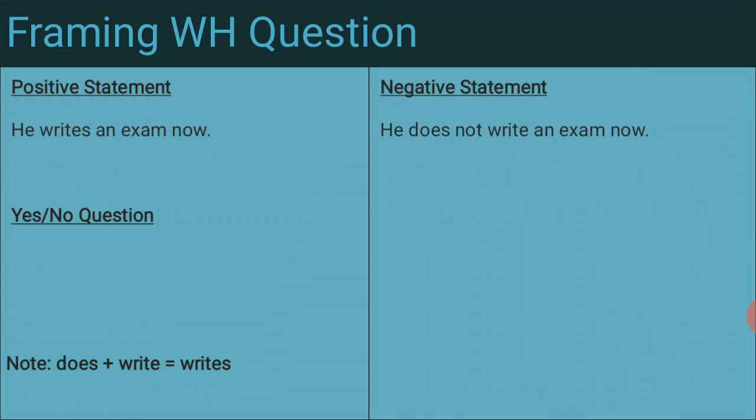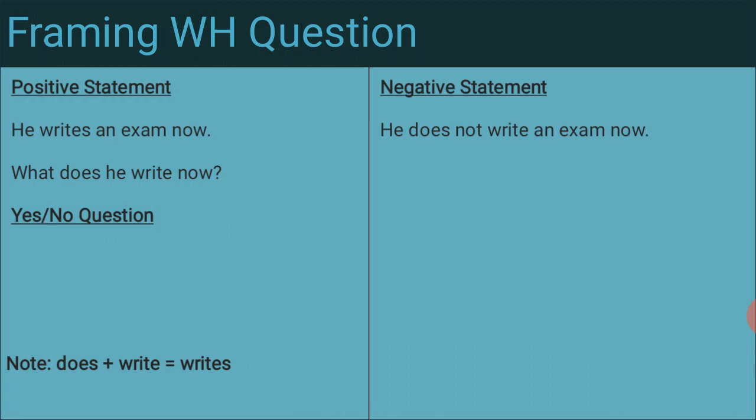And a negative statement: he does not write an exam now. This is the negative statement. We just split the verb writes, does plus write equals writes. So negative statement, he does not write an exam now. So now the question is, what does he write now? We are asking, what does he write now?